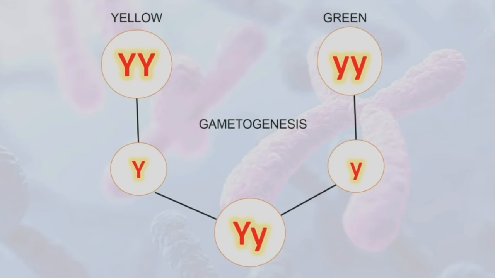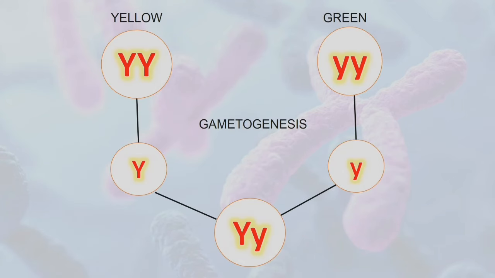Once na pinagsama mo yan, it will produce a heterozygous gametes that contains a capital and the small letter y, which represents the dominant and the recessive trait. Gametogenesis is the process of producing gametes. Sa lalaki, tinatawag ito na spermatogenesis or production of sperm cell. Sa babae, tinatawag naman ito na oogenesis or production of matured egg cell.